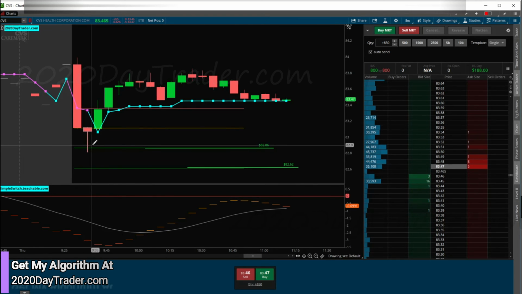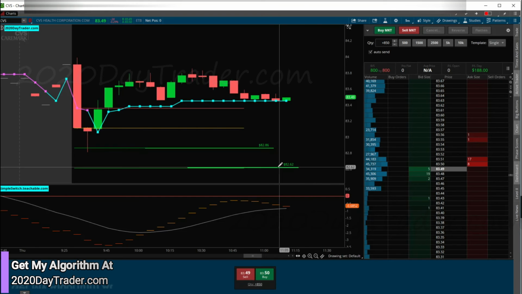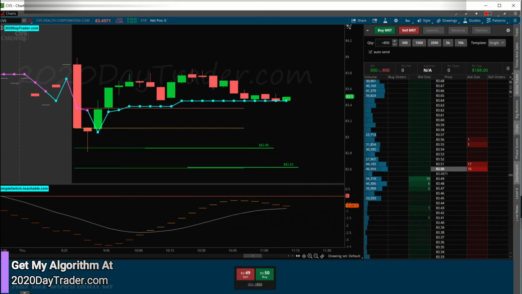I did not get the share size I wanted. Because I was late to the party this morning, I really wanted to risk 500 on this, because that's what we lost on it last week. Unfortunately, I was late to the party, so I just threw in a share size and captured 188 bucks. But still, 180 bucks is more than the 150 risk reward that we had for each line. So it helps me get back there faster, I guess. All right, so next trade.